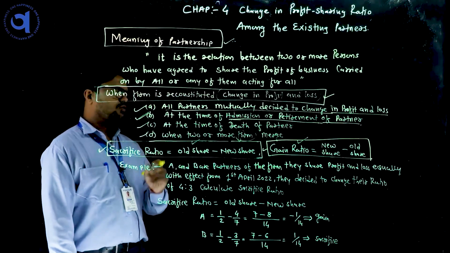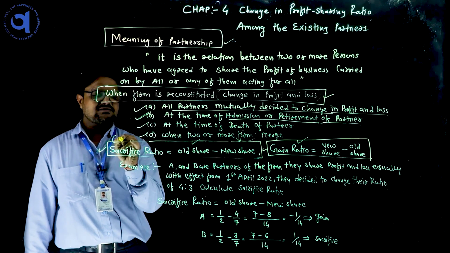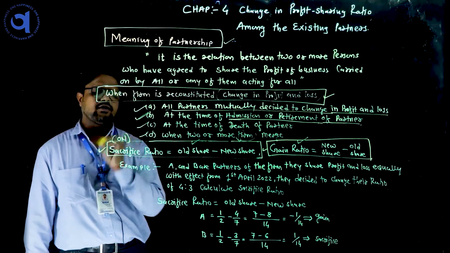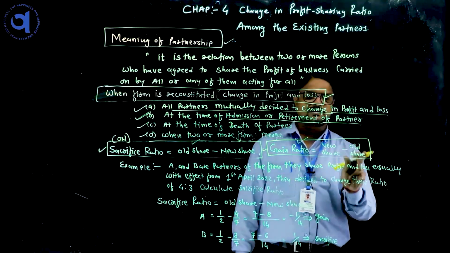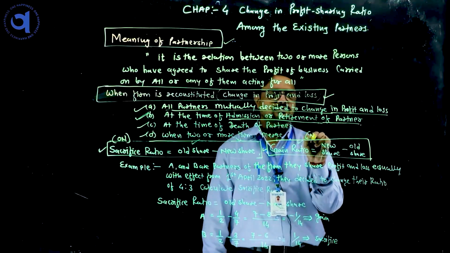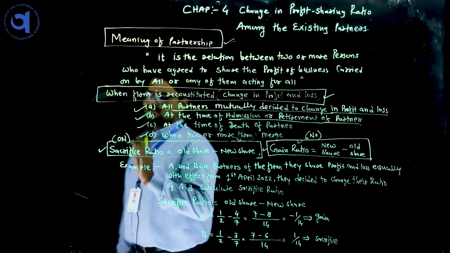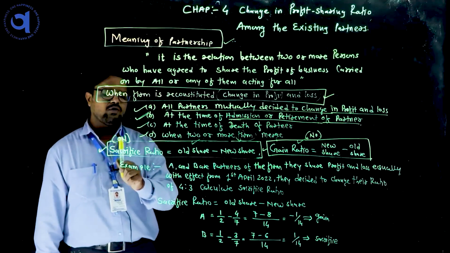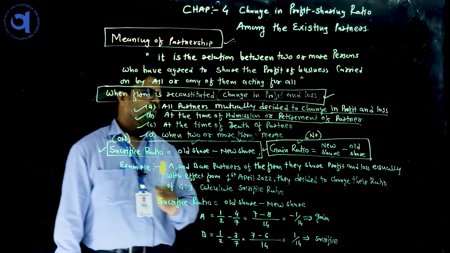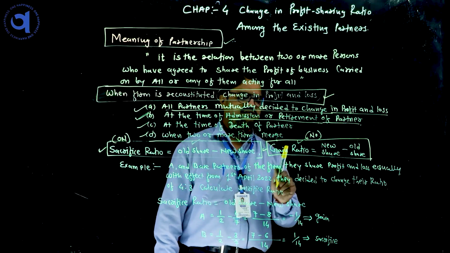Sacrifice ratio means old share minus new share; in short, remember it as "ON". The gain ratio is new minus old, which you remember as "NO". ON means sacrifice, NO means gain. ON means old minus new, and NO means new share minus old share for gain.